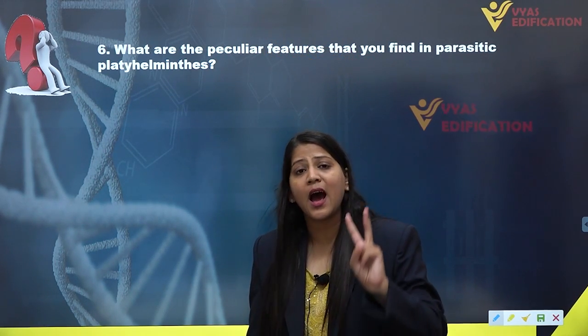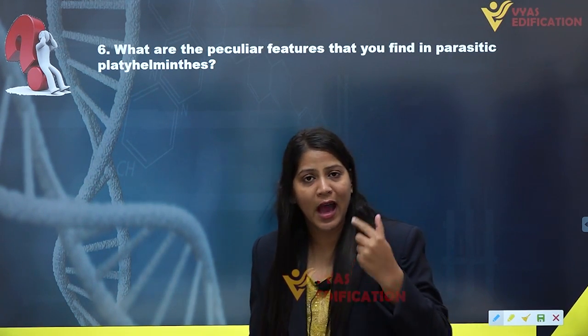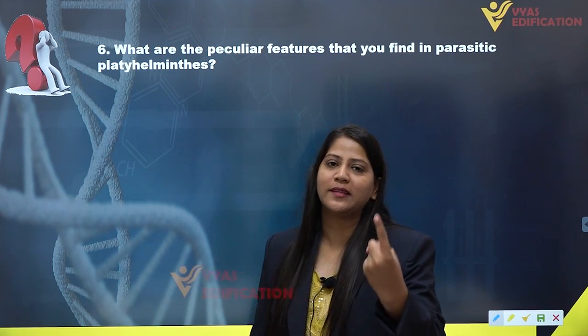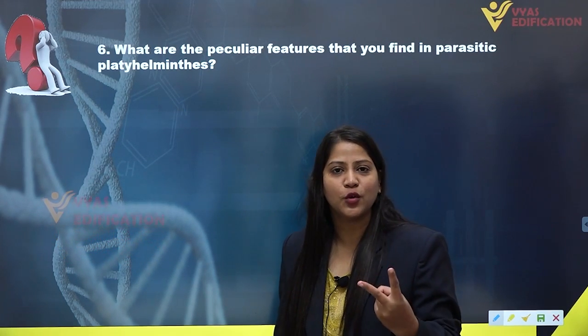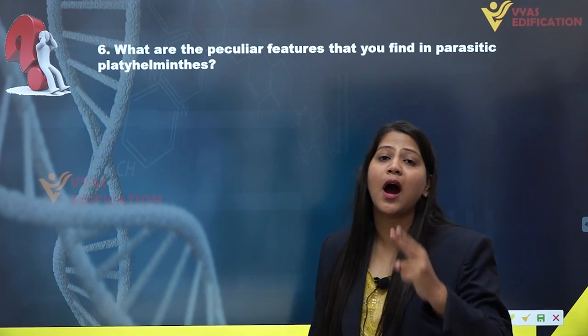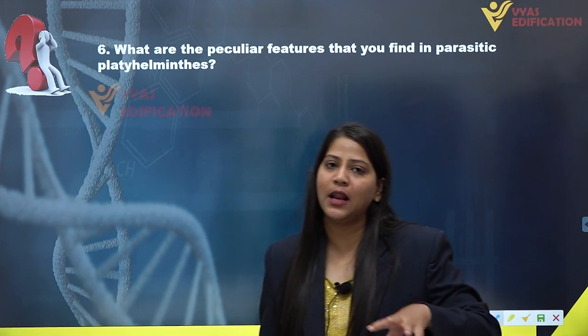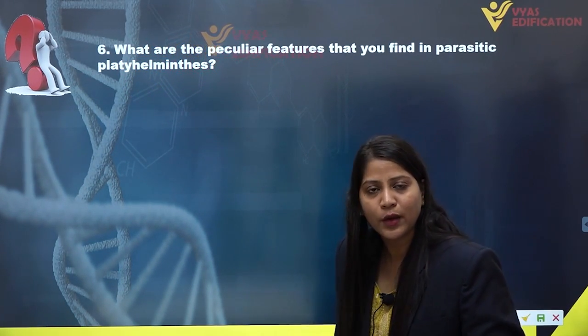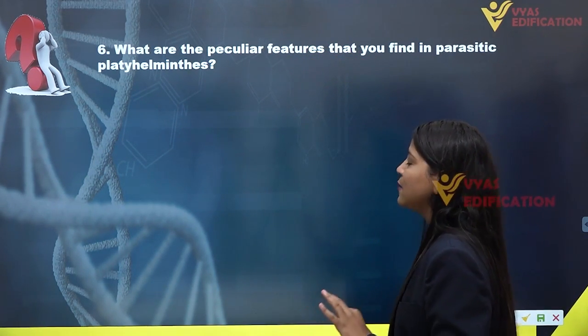First of all, they are parasites. They are included in the phylum Platyhelminthes. So we have two names, Taenia, which is known as tapeworm, and the second one we have is Fasciola, which is known as liver fluke. These two are the organisms or members included in the phylum Platyhelminthes, and they are actually parasites. Now the question is asking the peculiar features of Platyhelminthes parasites. So we have some features like